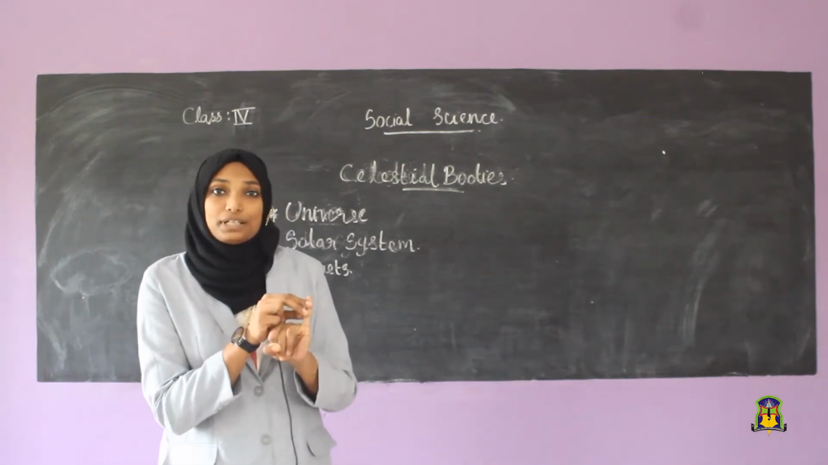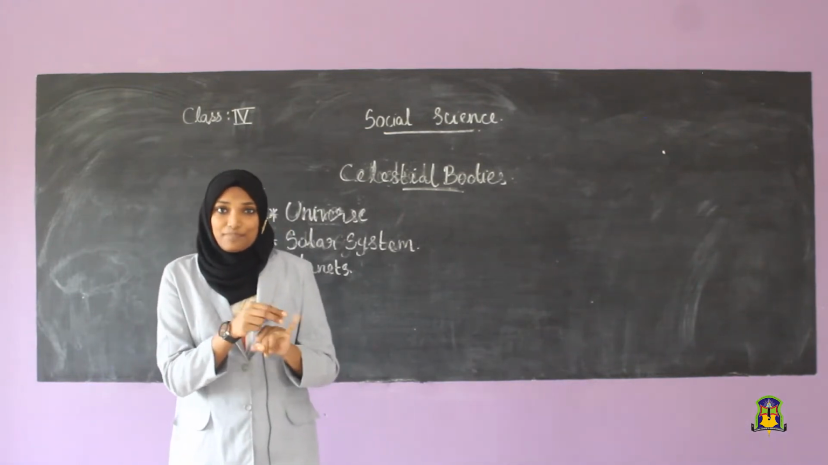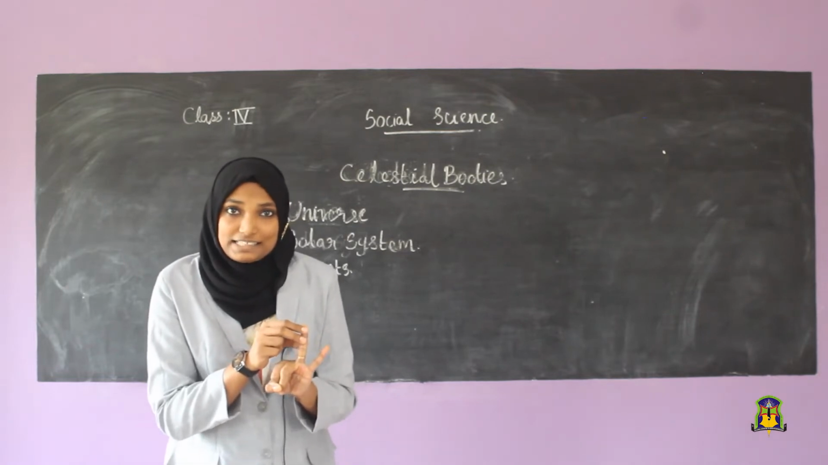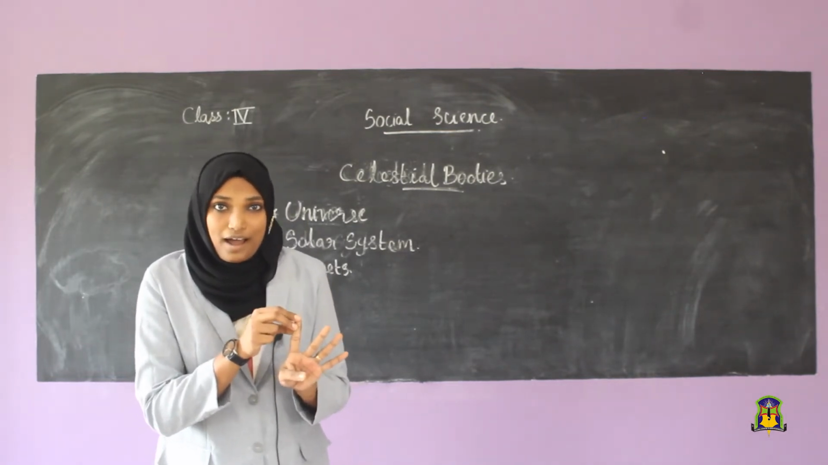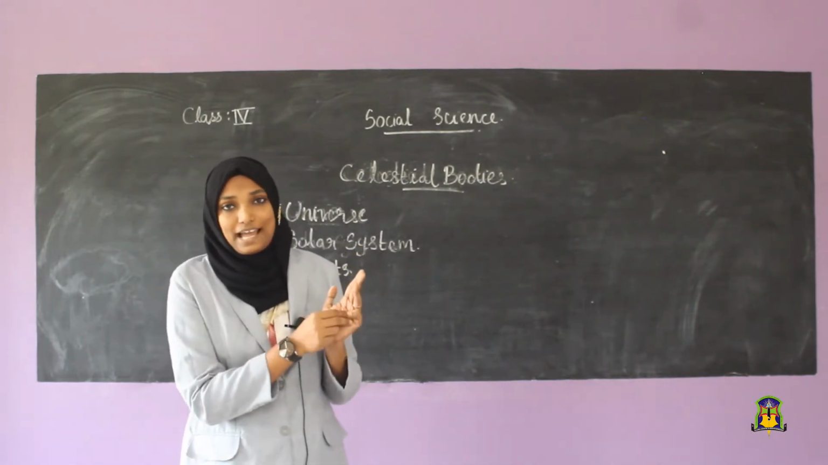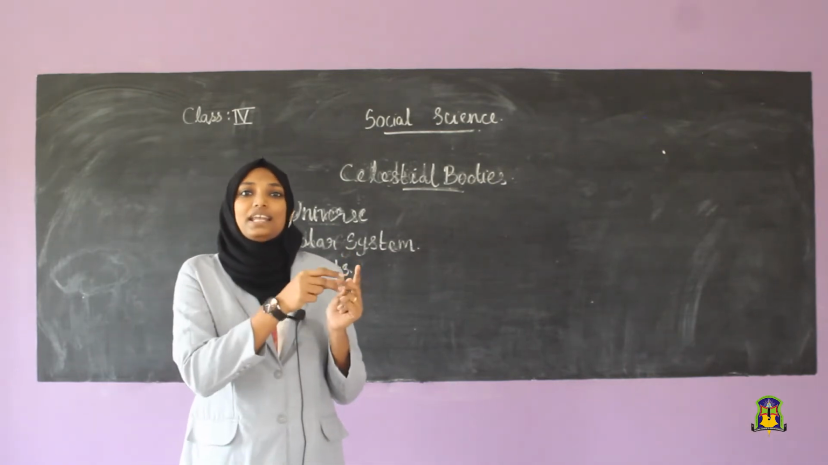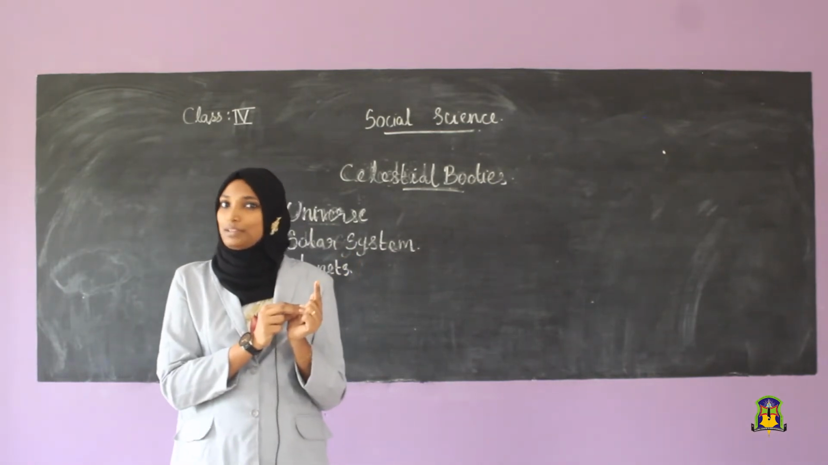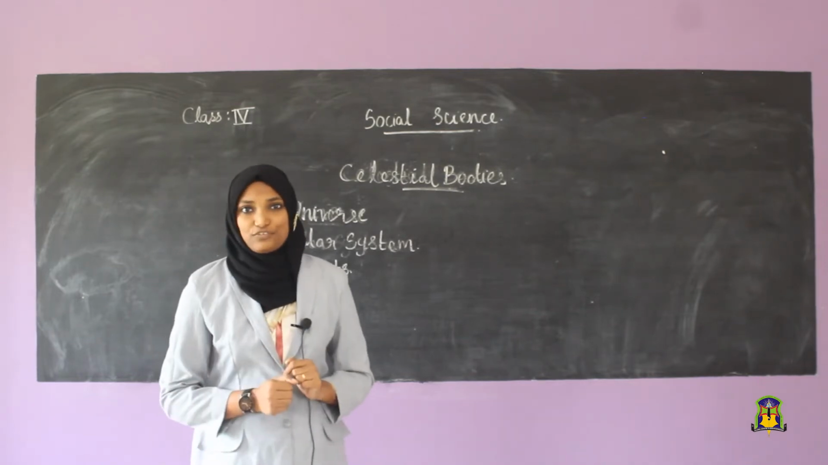That is, the first one is Mercury, Venus, Earth, Mars, Jupiter, Saturn, Uranus, Neptune. All of you clear about the planets? Yes, I will give one easy method for remembering this.